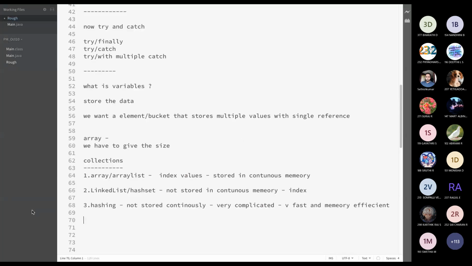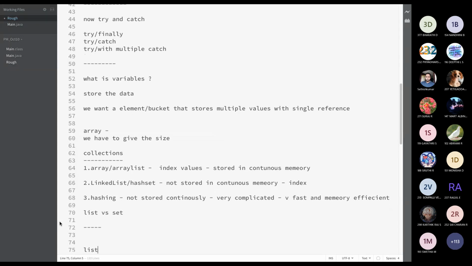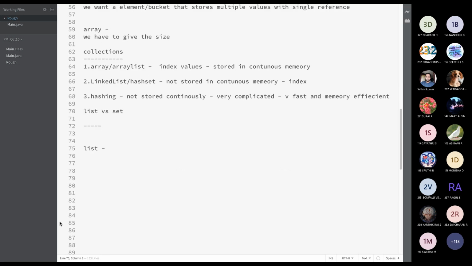Another important difference between a list and set, list versus set, is a list can store duplicate values also. In your class, you can have two persons called Karthik, but when you are writing some grocery shop list, you don't mention rice 2 times, you will write rice only 1 time, right? So if you want to use those things based on your usage, you can store duplicate values. Set, we cannot add duplicate values.